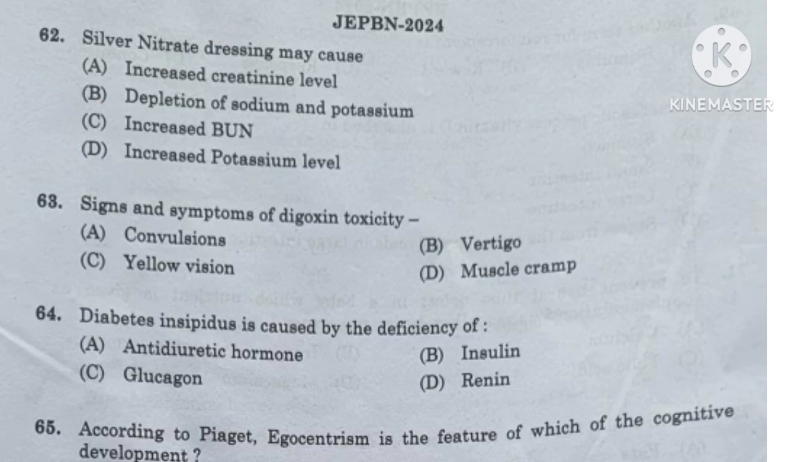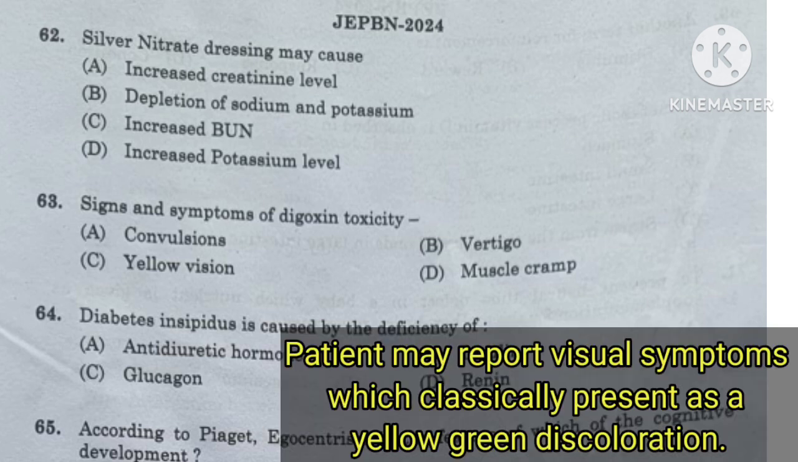Question number 63. Signs and symptoms of digoxin toxicity: convulsions, vertigo, yellow vision, or muscle cramp. In case of digoxin toxicity, the patient may report visual symptoms which classically present as a yellow-green discoloration, and sometimes cardiovascular symptoms such as palpitation, dyspnea, and syncope are also seen. So here the right option is option C.